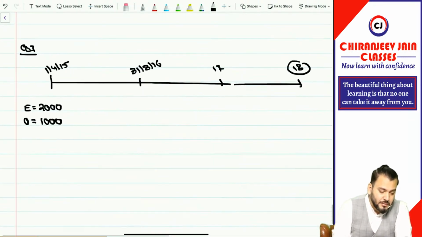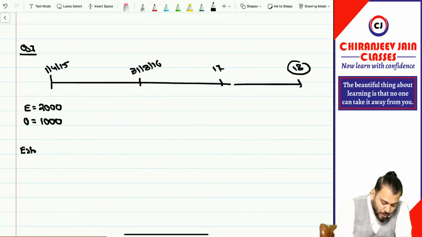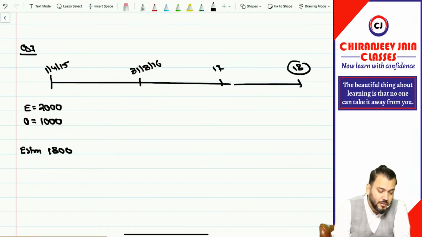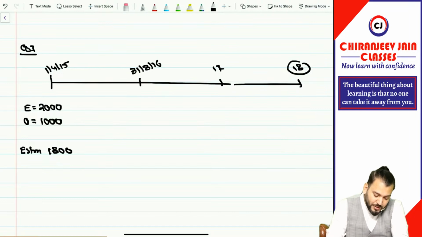Okay, sir. Then on 1st April 2015, the director of the company estimated how many employees will vest the option: 1800 on grant date. Correct. This much we have read till now.